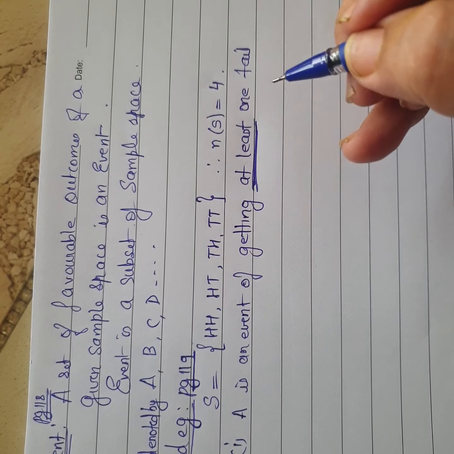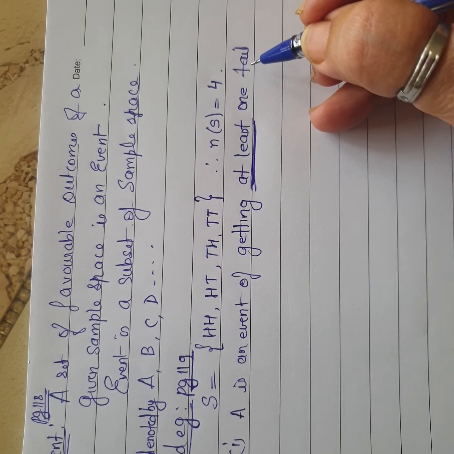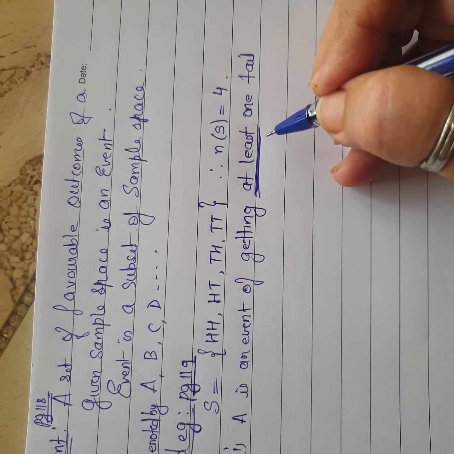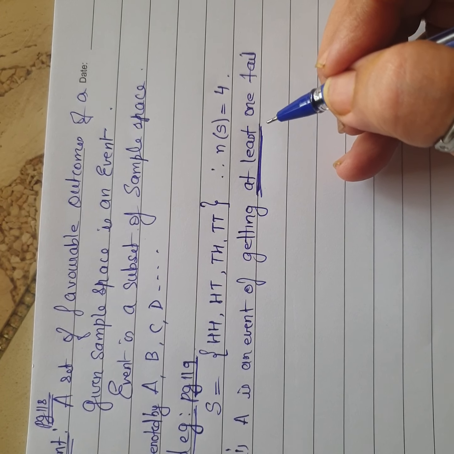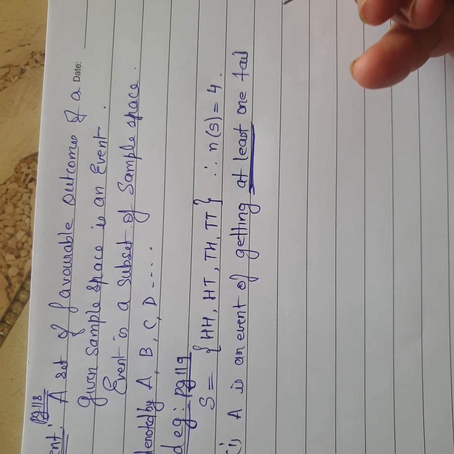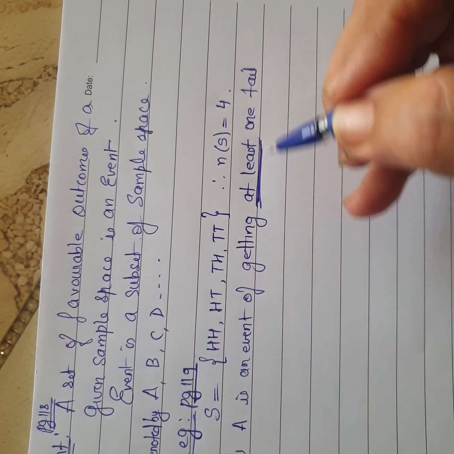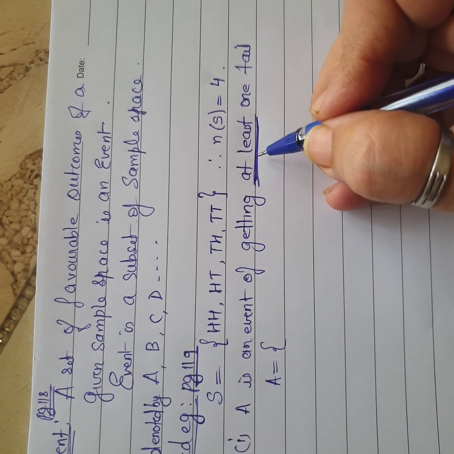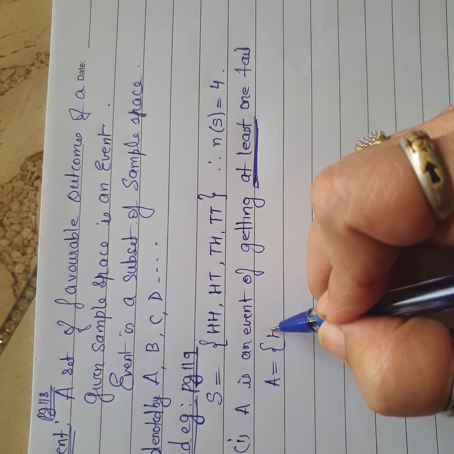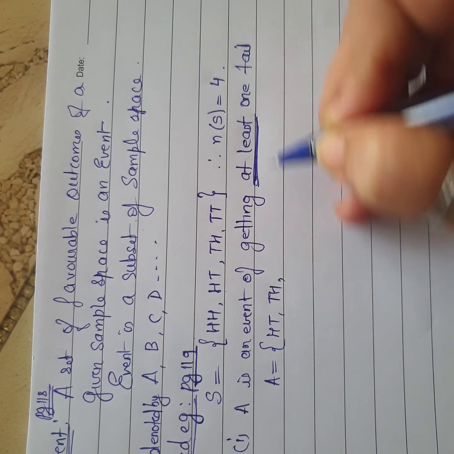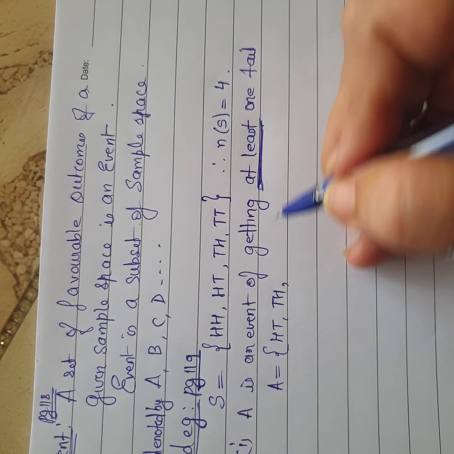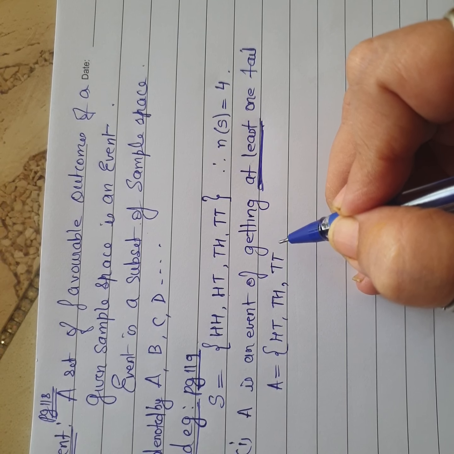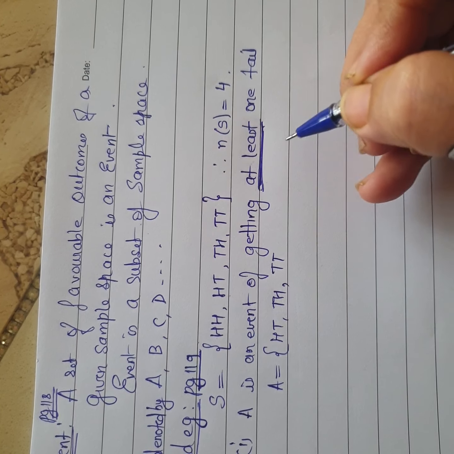At least 1 यानी कम से कम एक tail होना चाहिए. Now मतलब एक tail तो चलेगा when I use a word at least, यानी कम से कम एक, but it can be 2 tails also. So A is the event we are picking up from the sample space जहाँ पे कम से कम एक टेल. So it is head and tail and head. फिर मैंने बोला कम से कम एक, तो ज़्यादा तो दौड़ेगा ही. So you can take 2 tails also. And thus it is at least one.